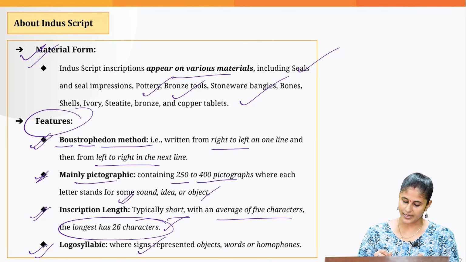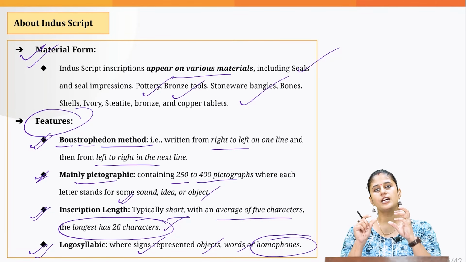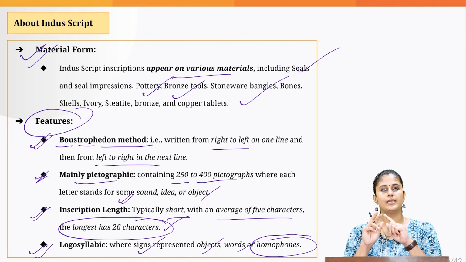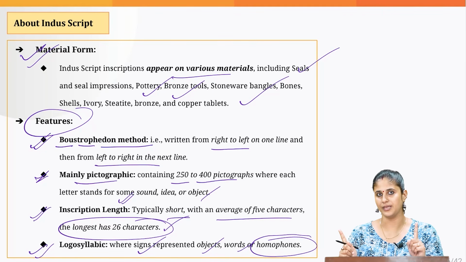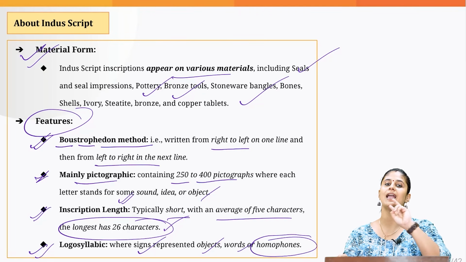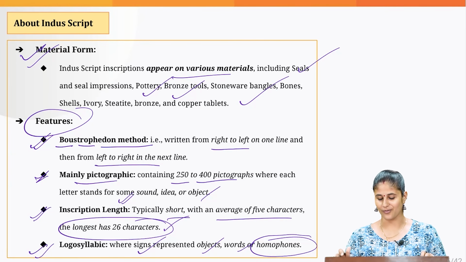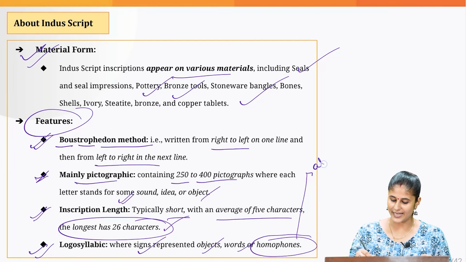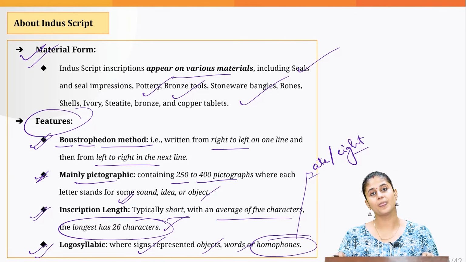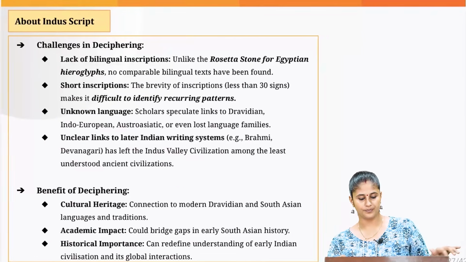Wherein sign represents objects, words and homophones. What are homophones? Words which are pronounced similarly, but they have different spellings and they have different meanings. This is the beauty of the English language. Let's take the example of 'eight' and 'ate'. Pronounced similarly, but they have different spelling and different meaning. That is what homophones are.